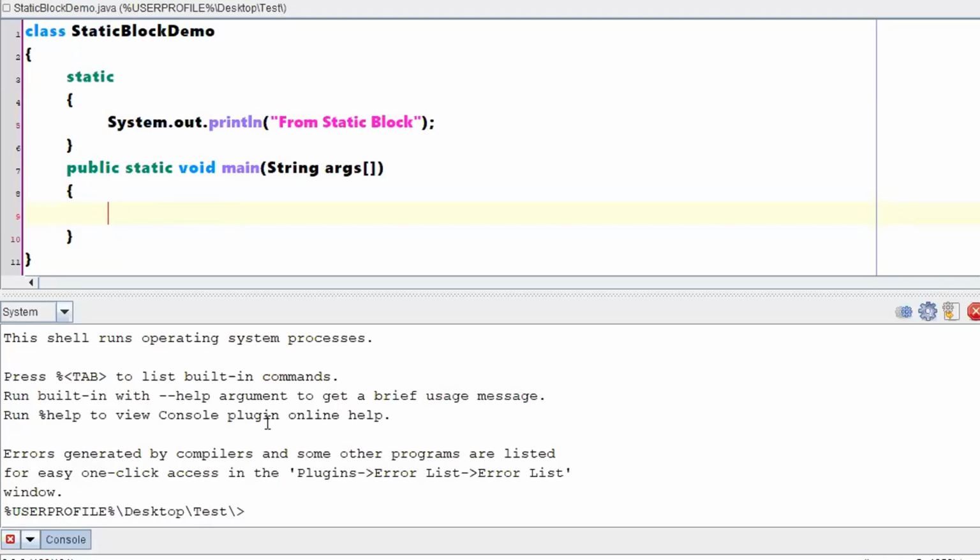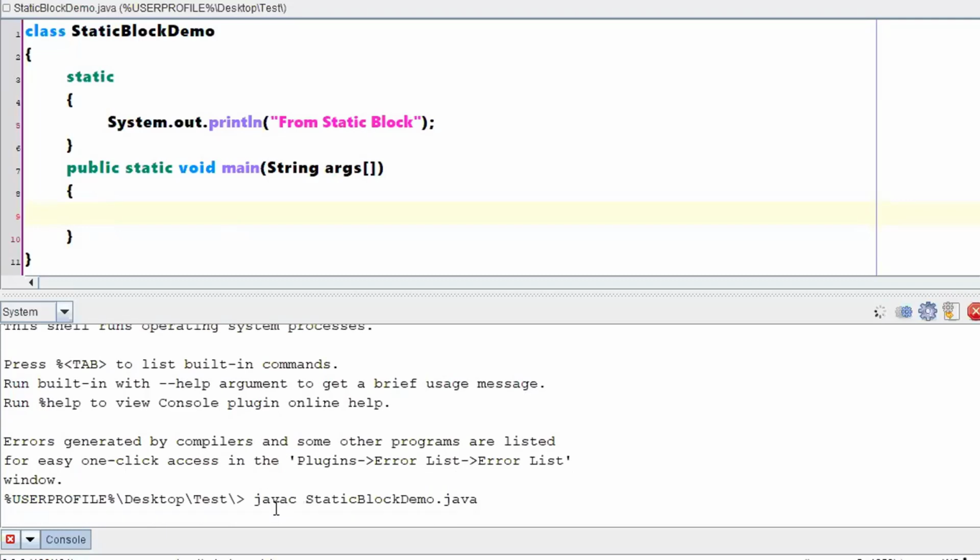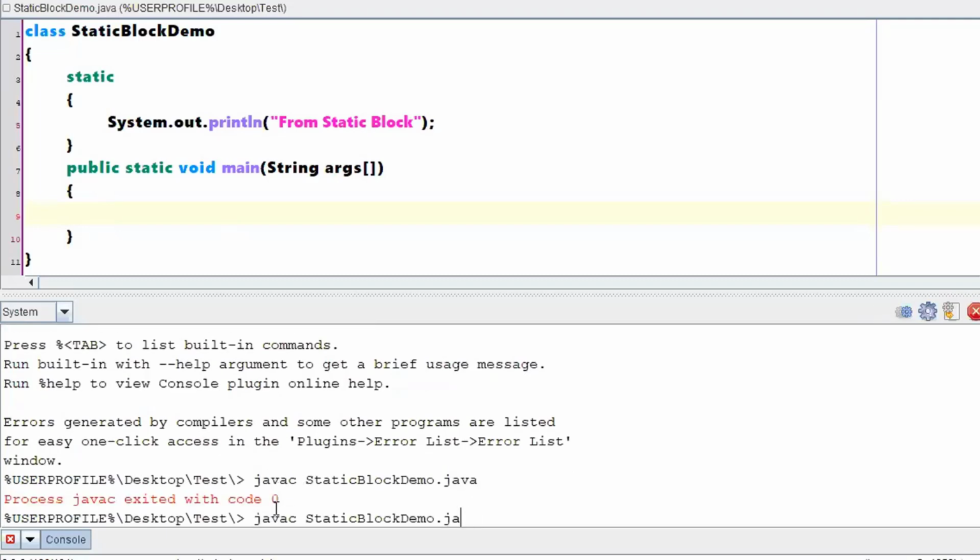First, let us check whether this static block works or not. Then we will check which one is executing first or which one is executing later by writing a few statements. So let us just compile and check whether this static block works fine or not. Compiled.